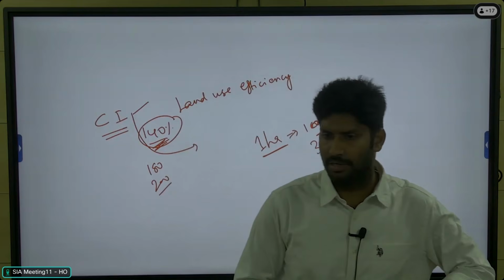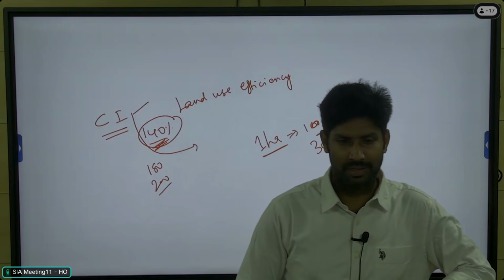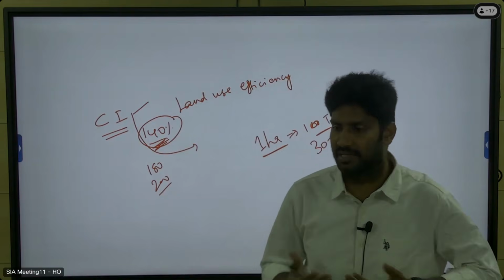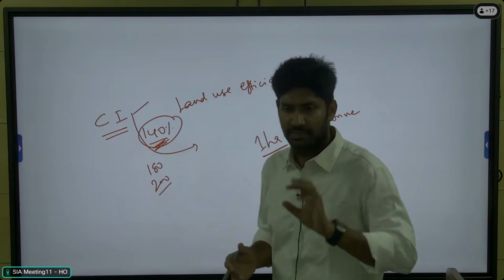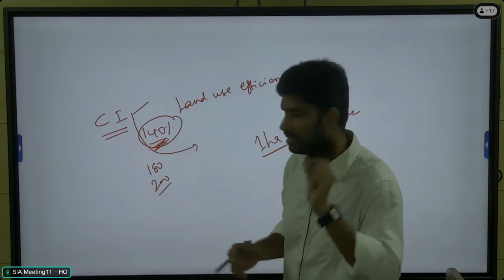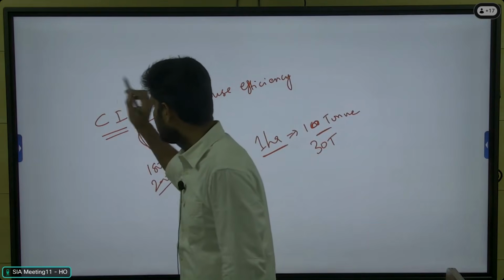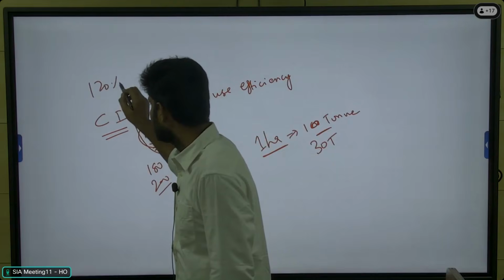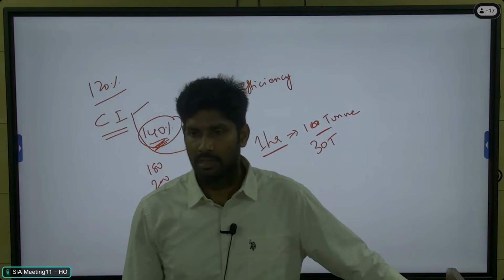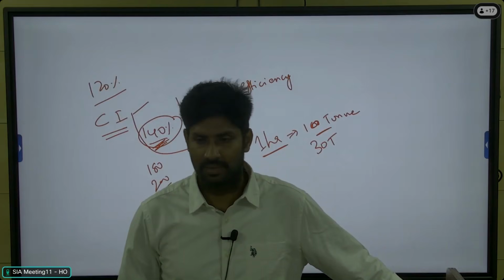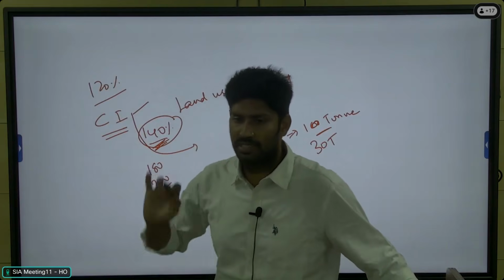Now, is there any drawback in this method? Is this the correct way to approach it? For example, in a particular region, they are saying that the percentage is 120%. Can we come to the conclusion that the land is not used in a proper way because it is only 120%?